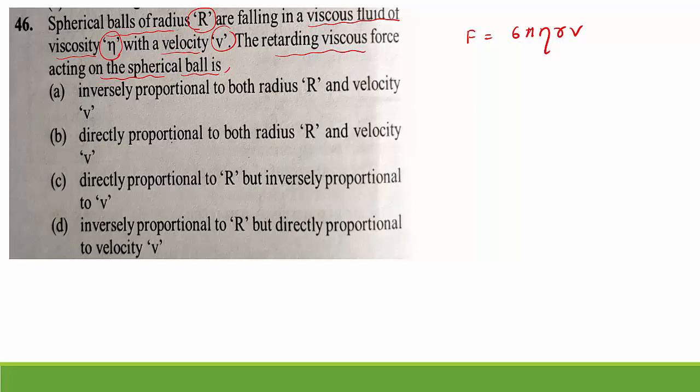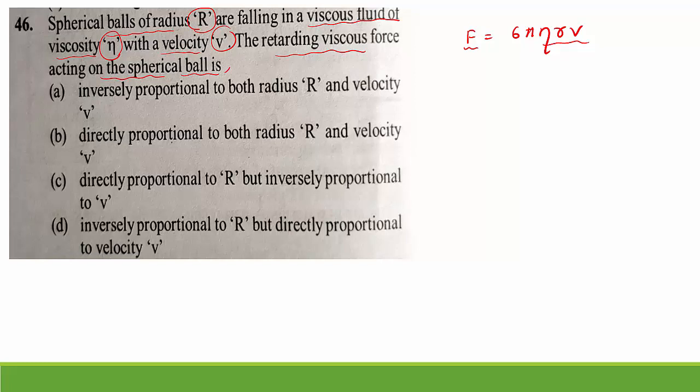You can remember the statement: the force that retards a sphere moving through a viscous liquid is directly proportional to the velocity of the sphere, the radius of the sphere and the viscosity of the fluid. You can observe this equation. This retarding force is directly proportional to three factors: viscosity, velocity and radius of the given spherical ball.